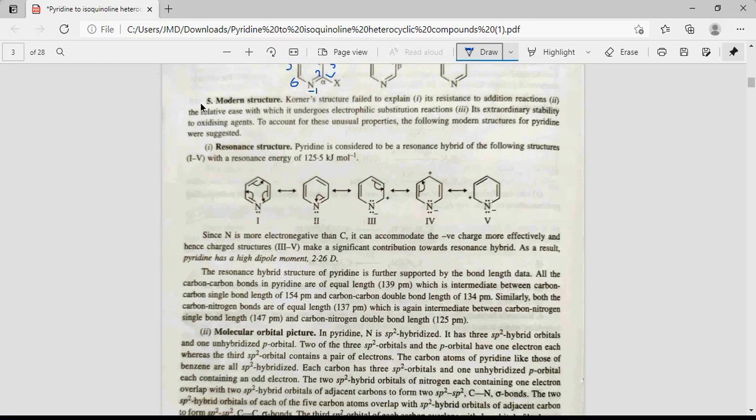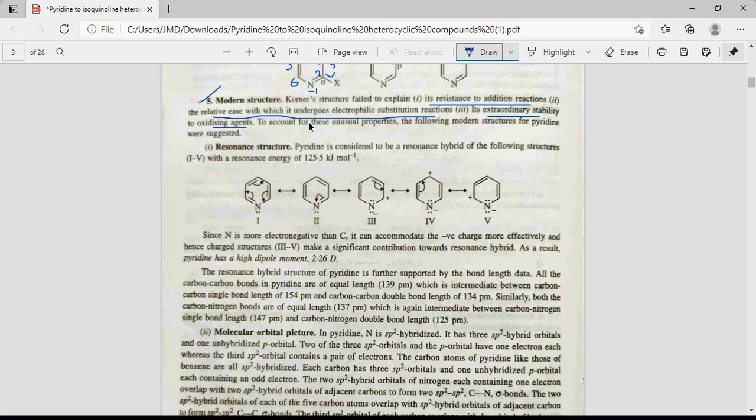The next important part is modern structure. Kekulé structure failed to explain its resistance to addition reaction. Kekulé predicted the structure, but it failed. Its limitation is that it's resistant to addition reaction, and the relative ease with which it undergoes electrophilic substitution reaction, and its extraordinary stability to the oxidizing agent.